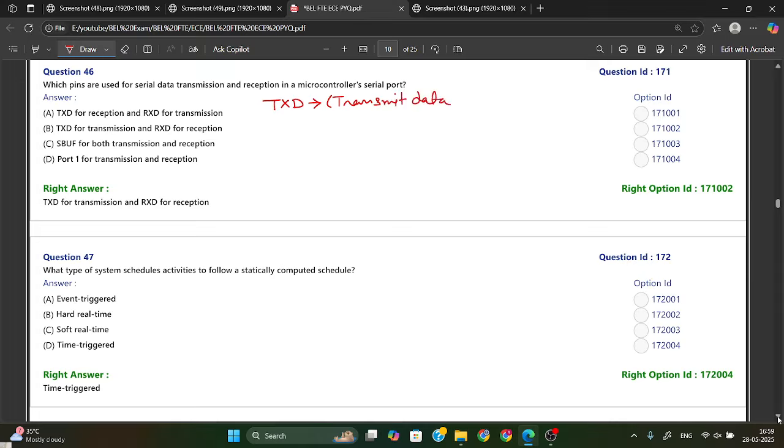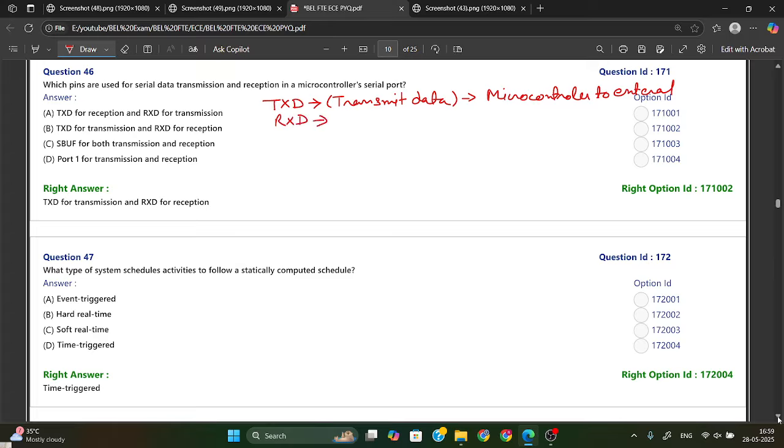This is the transmit data pin, and it is used for serial data transmission from the microcontroller to external devices.